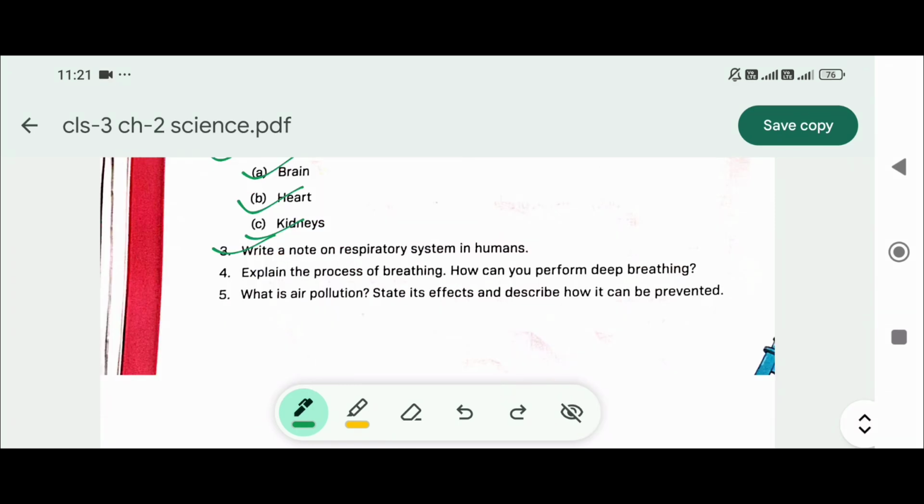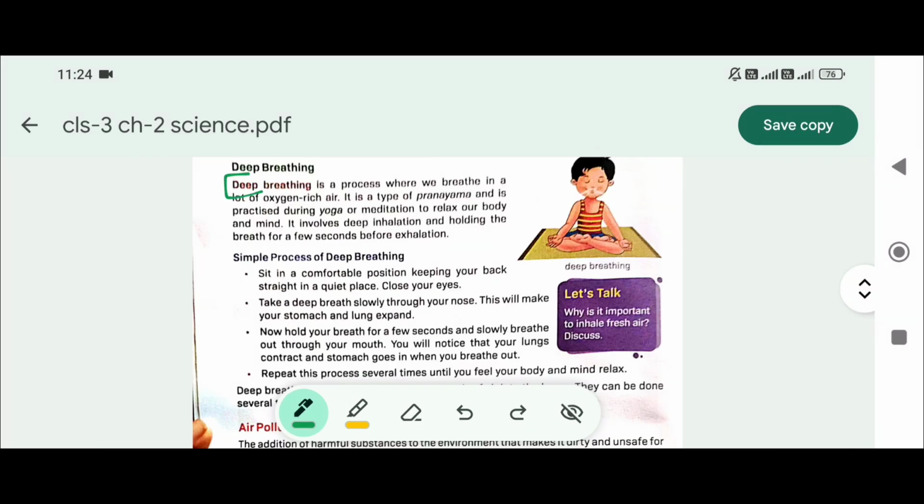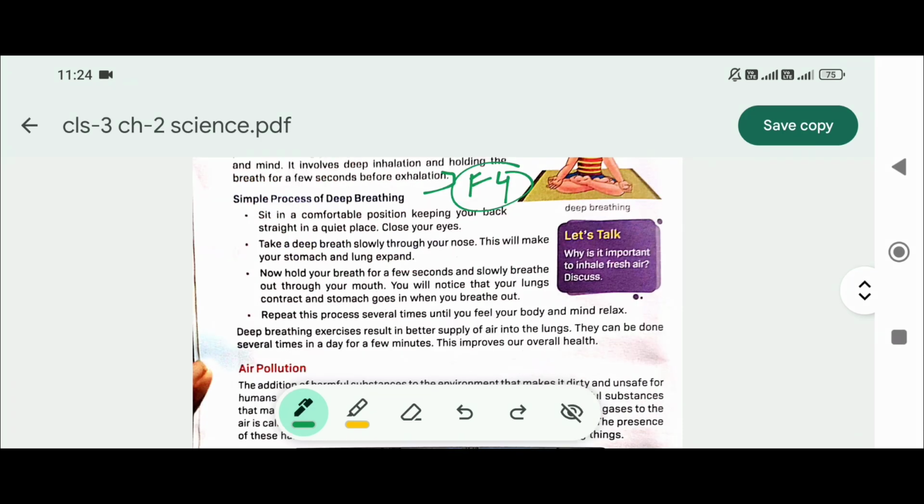Question number 4. Explain the process of breathing. How can you perform deep breathing? Deep breathing is a process where we breathe in a lot of oxygen-rich air. It is a type of pranayam and is practiced during yoga and meditation to relax our body and mind. It involves deep inhalation and holding the breath for a few seconds before exhalation. You will also write this whole process. That is answer 4.